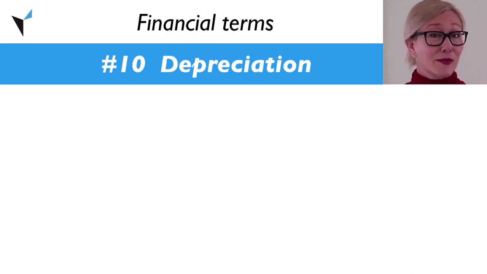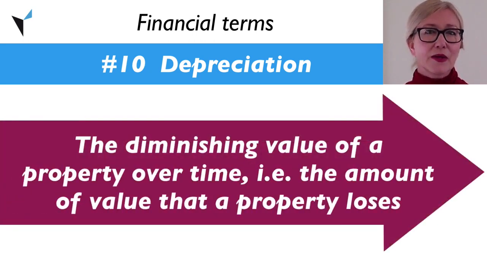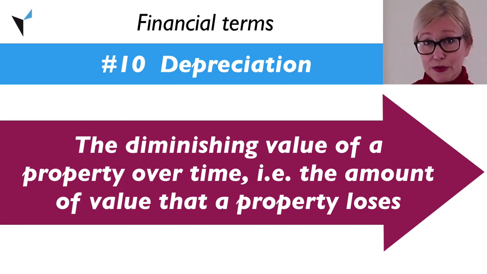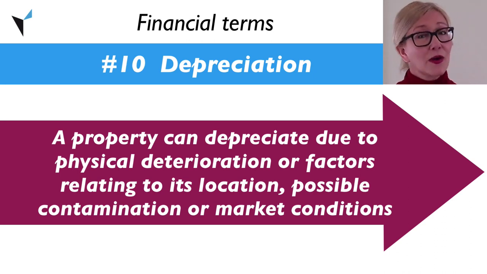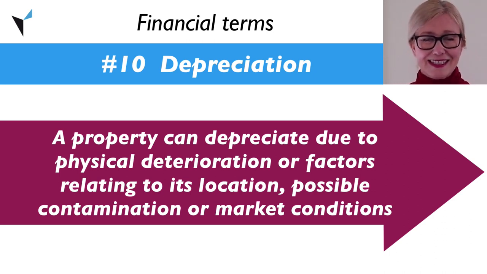Depreciation. Depreciation is the diminishing value of a property over time. In other words, the amount of value that a property loses. A property can depreciate due to physical deterioration or other factors relating to its location, possible contamination, or market conditions.